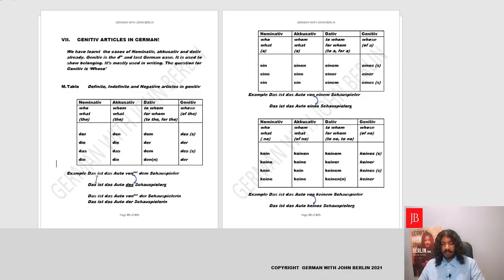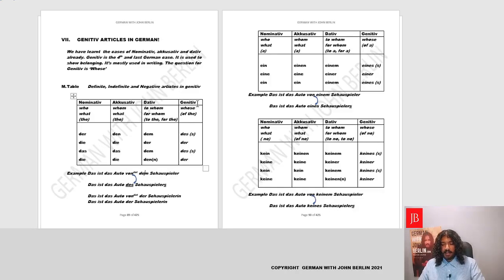Now let's bring back the same sentence. That is the car of the actor. Das ist das Auto von dem Schauspieler. Now what we'll do is use the article des, der, which means of the, as you can see here, and we'll replace von dem. We'll make it genitive. Von dem is like of the; von is a preposition and it's a dative preposition, which we'll be learning about in the future, and Schauspieler in dative masculine will be dem. So von dem Schauspieler, we wouldn't say von dem.